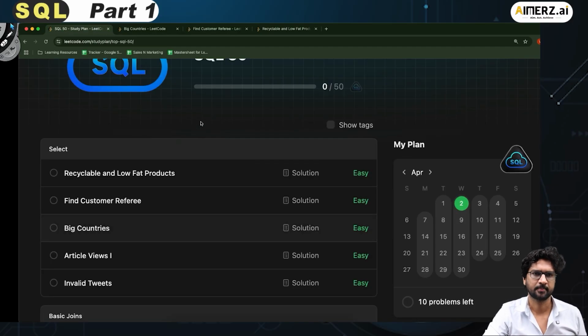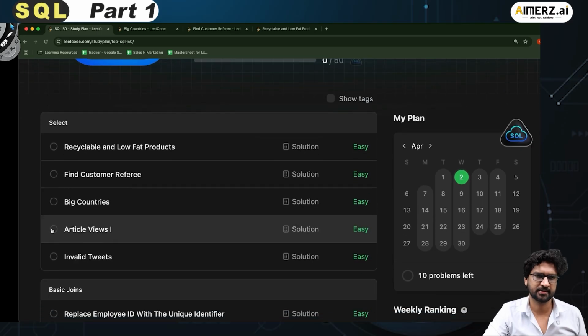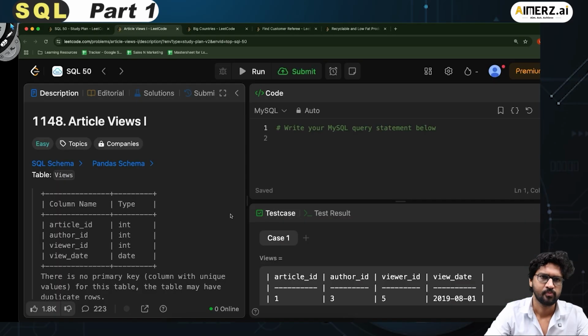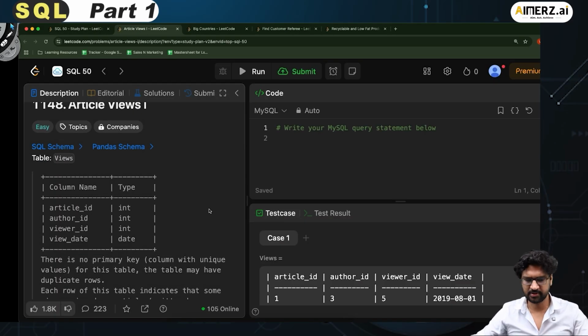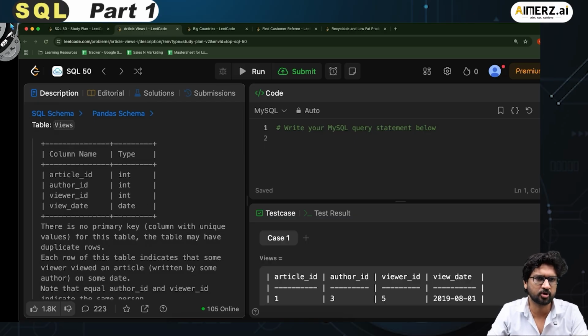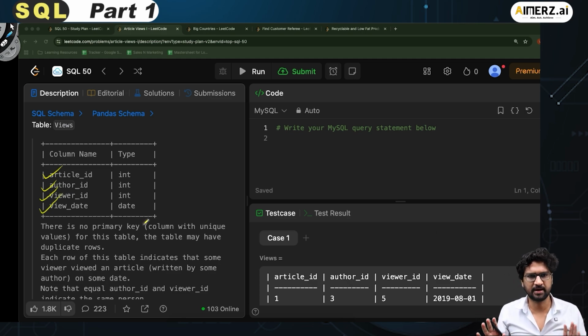Now let's go back and move to the next question. Article view 1. Typically again I got the table structure here. Schema says that this table has 4 columns. It has article ID, author ID, viewer ID and view date. There is no primary key. The table may have duplicate rows. Very nice. So it has no primary key.